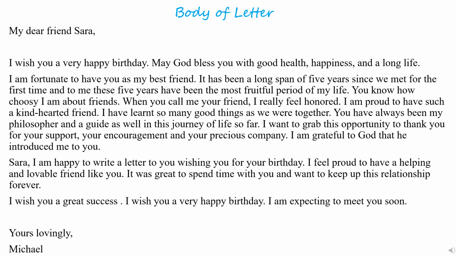Body of letter. Students, I will read this letter for you. My dear friend Sarah, I wish you a very happy birthday. May God bless you with good health, happiness, and a long life. I am fortunate to have you as my best friend. It has been a long span of 5 years since we met for the first time, and to me, these 5 years have been the most fruitful period of my life.